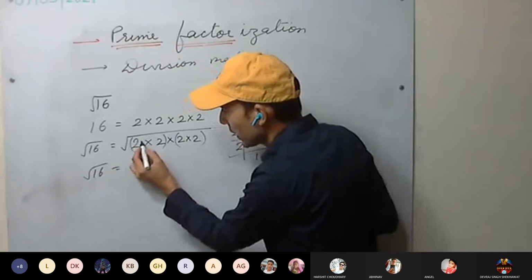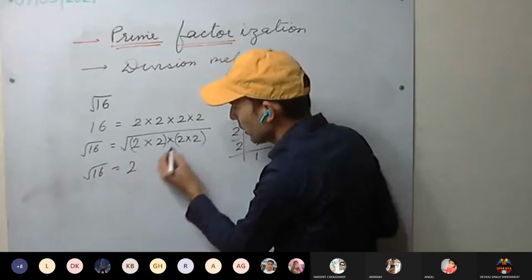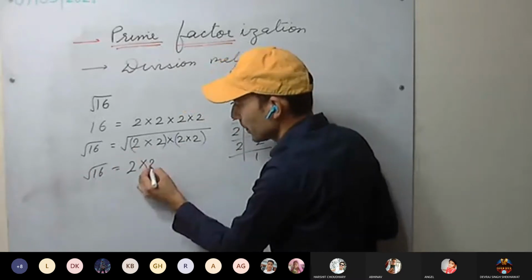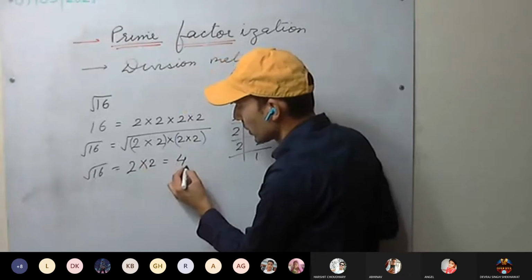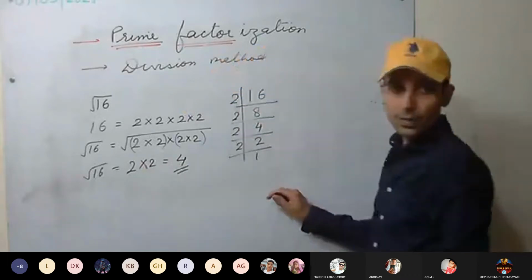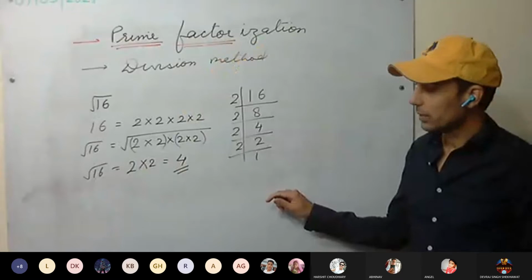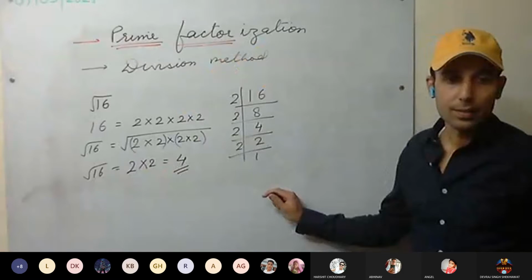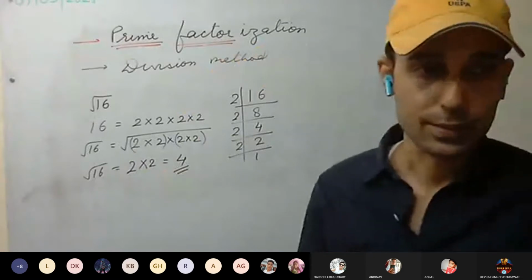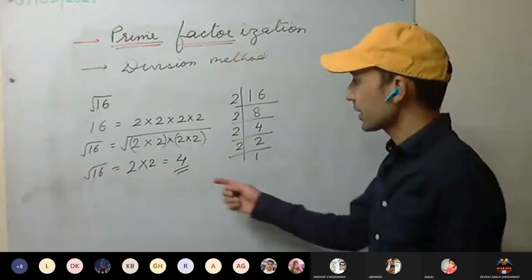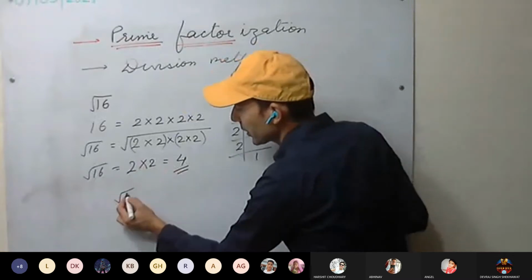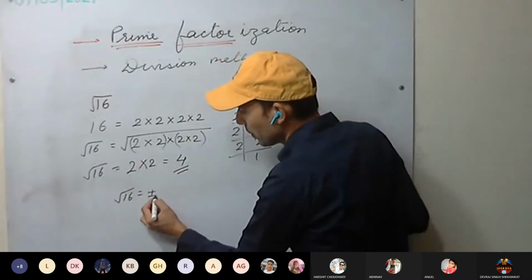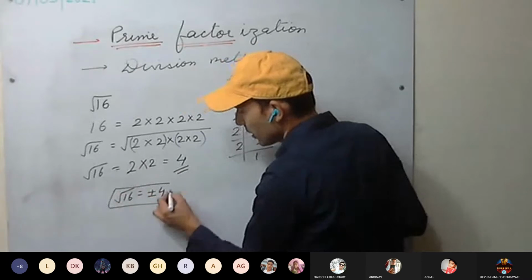So root 16, taking one out of each pair, it will be 2 into 2. How much have you got? 4. 4 is the answer. At last you can put plus minus. So root 16 equals plus minus 4.